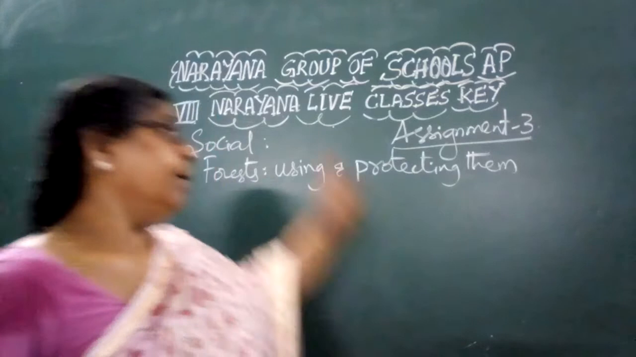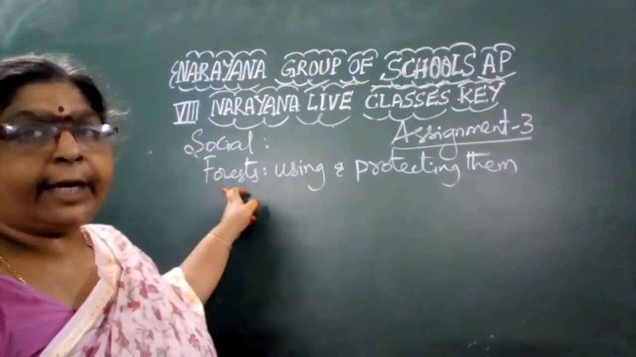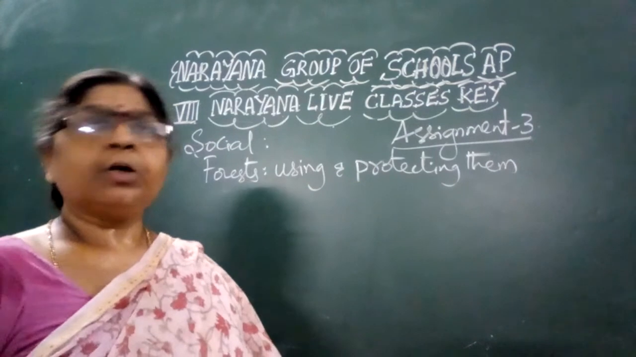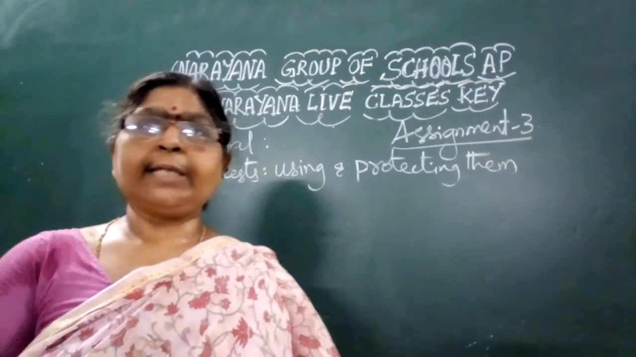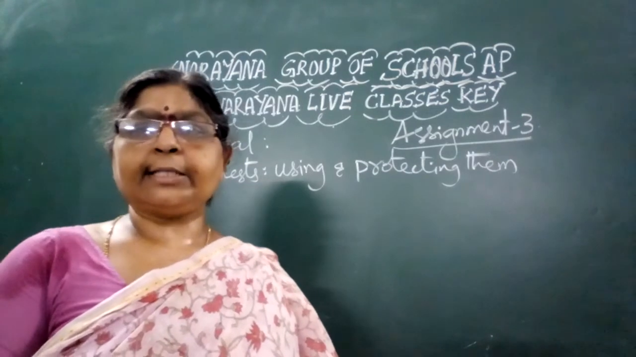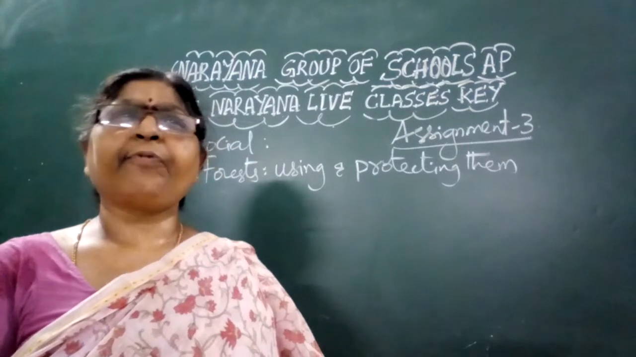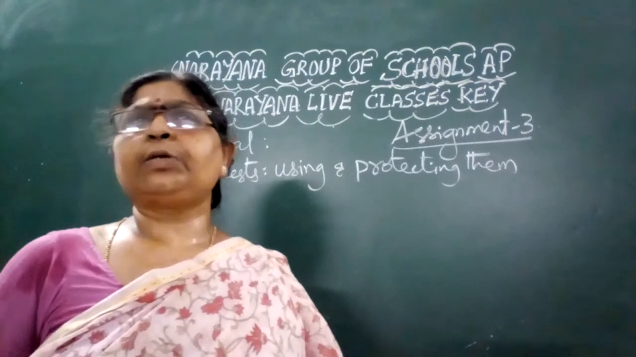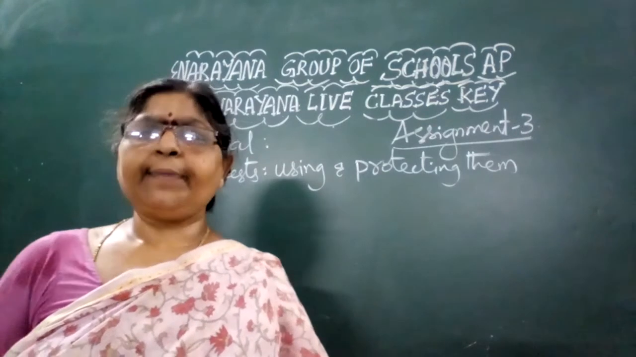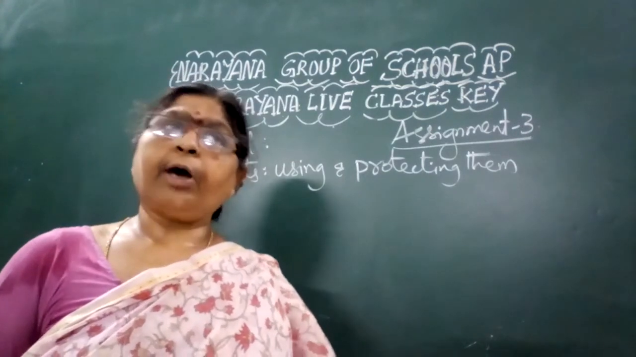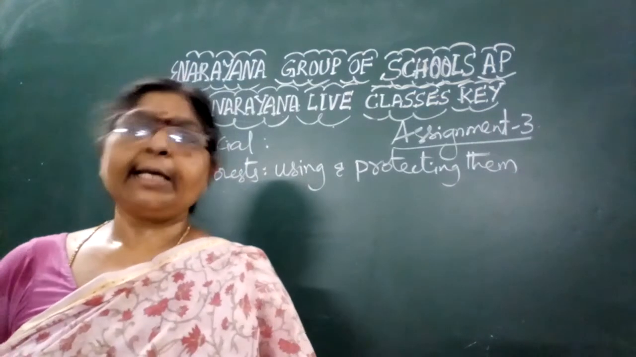Narayana live classes key, assignment 3, social studies. The topic is forest: using and protecting them. Yesterday we learned what a forest is and how forests are useful to us, that is, how a forest is considered a resource for us. Today we are going to learn about the types of forest. There are several types of forests: evergreen forests, deciduous forests, thorny forests, littoral forests, and so on. Based upon these forest types, we are going to discuss the assignment key today.